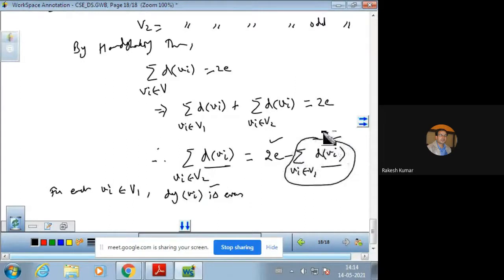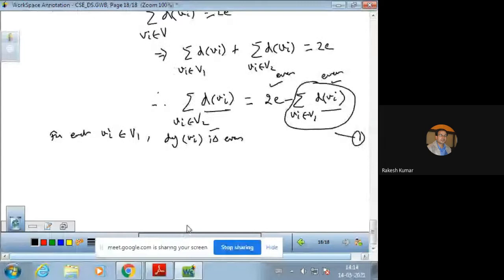So this is even and this is even, and the difference of two evens should be even. It means the right hand side of 1 gives us that the right hand side is an even number. Hence, if the right hand side is even, then the sum of the degrees of the vertices of odd degree should also be even.